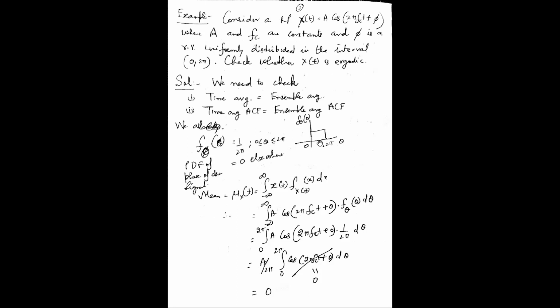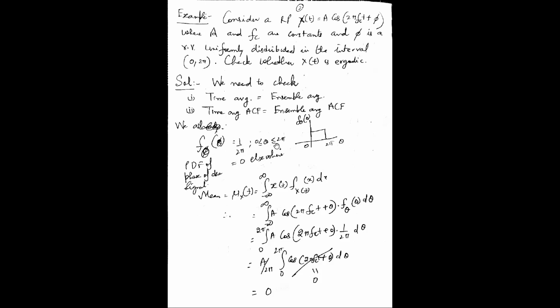From 0 to 2 pi is the length of the rectangle, and along the y-axis is the PDF, so it has to be 1 over 2 pi. 1 over 2 pi multiplied by 2 pi is 1, the area under the curve. So that's why f subscript theta of theta is 1 by 2 pi.